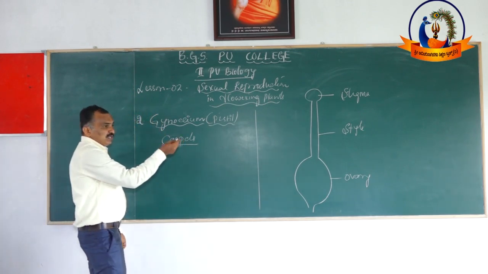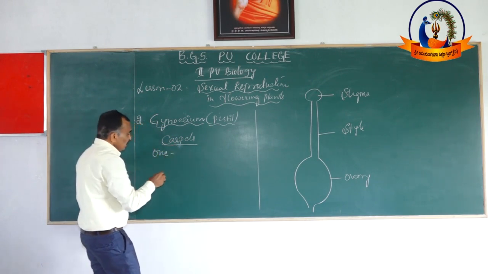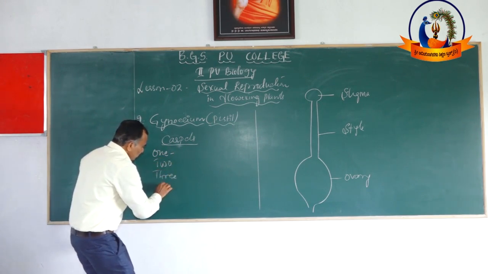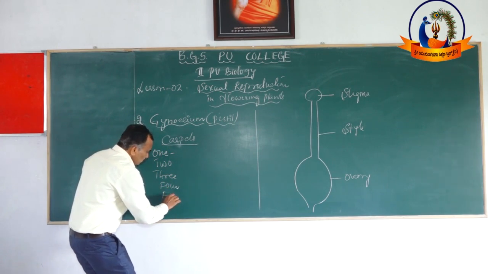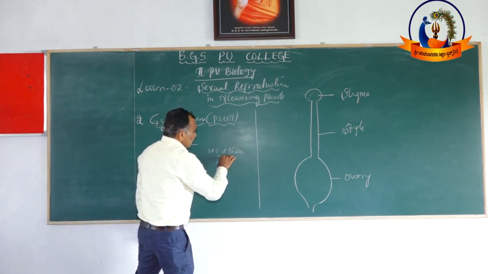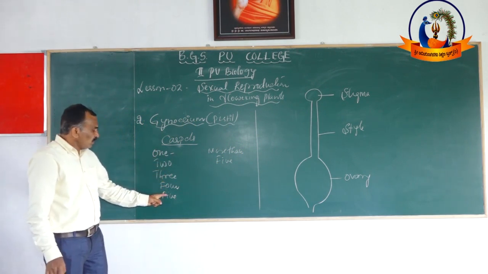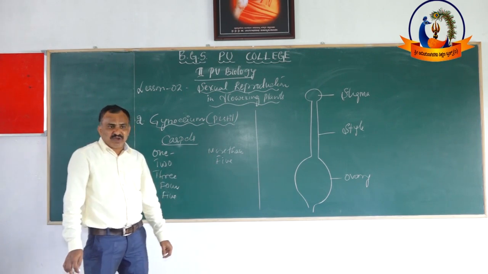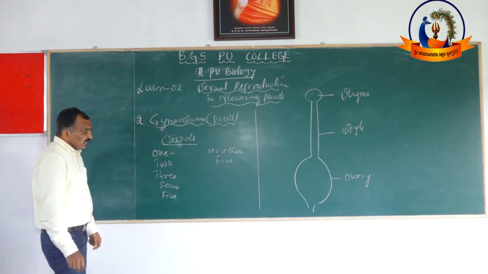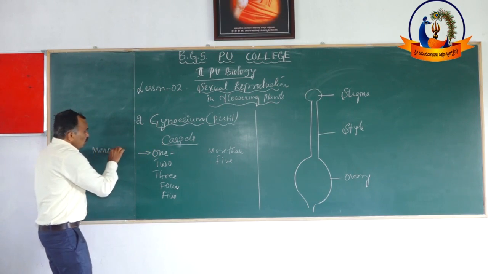In a few plants, carpels are one. In a few plants, carpels are two. In a few plants, carpels are 3, 4, 5, or more than 5. Carpels may be 1, 2, 3, 4, 5, or more than 5. If a gynoecium has one carpel, such a gynoecium is called monocarpellary.